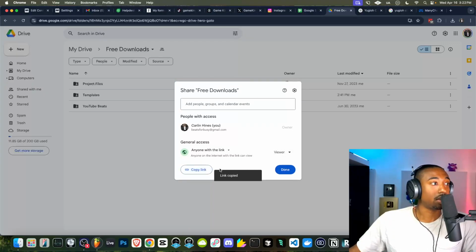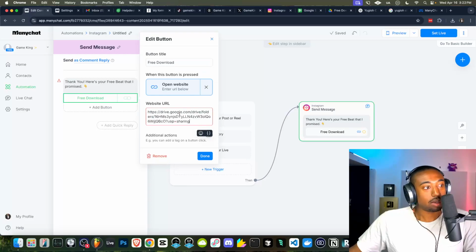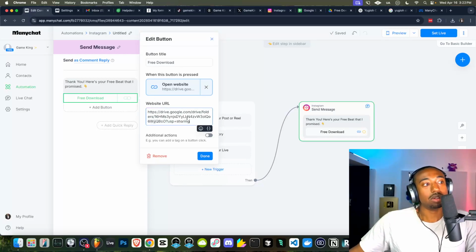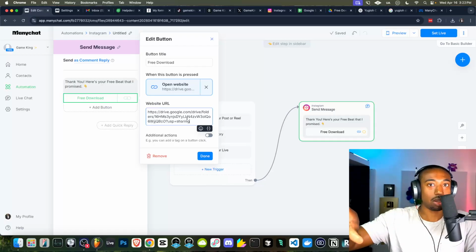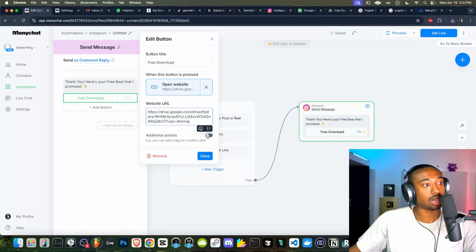Do not do this for your entire Google Drive. Okay, be careful. Hit copy link. And then we're going to go to ManyChat, paste the link right here. So now they have access to the entire catalog. So it doesn't really matter. You're sending them to the entire free catalog. You're not worried about sending them to a specific folder. I'd recommend you guys do this to keep everything simple because you might change out your free download folders over time. So just send them to a general free download folder.